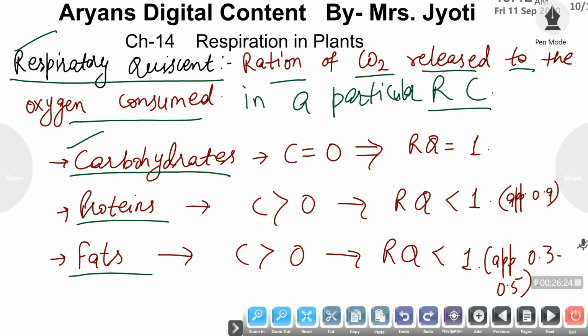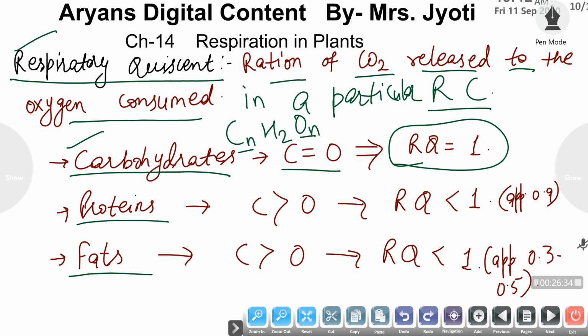Carbohydrate, the general formula of carbohydrate is CnH2nOn, means the number of carbon and oxygen atoms are equal. So the respiratory quotient will be unity or 1 for any kind of carbohydrate molecule. For proteins, the carbon atoms are more than the oxygen atoms, but the difference is very low.